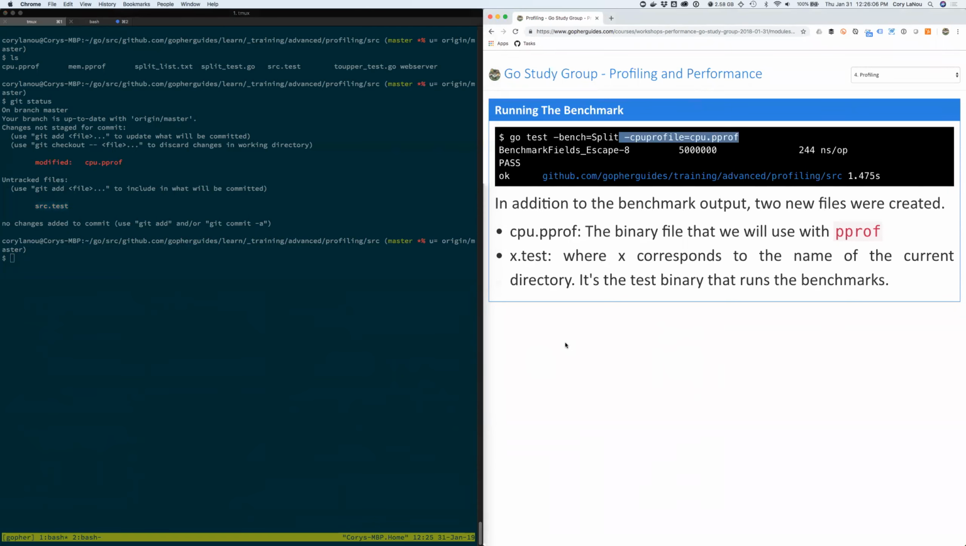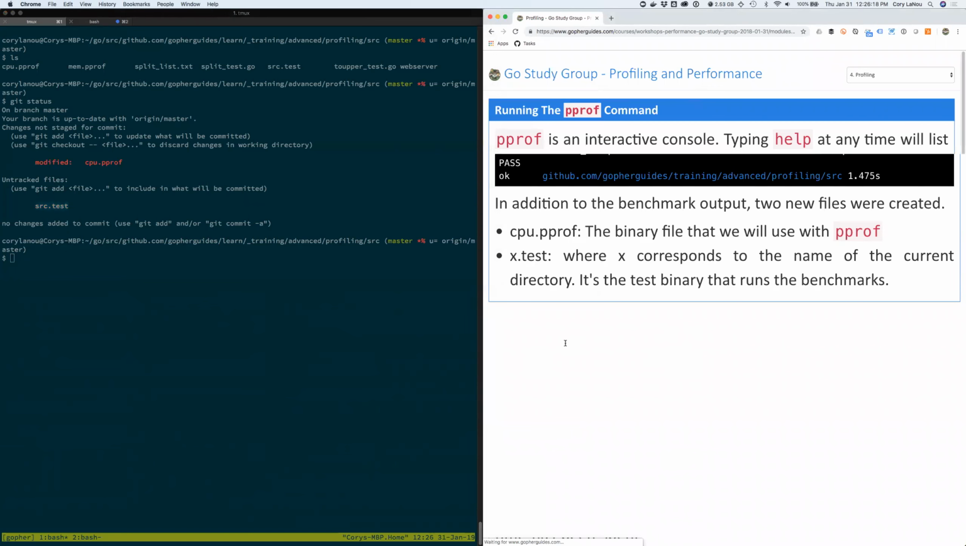So don't check that into your source code. You really don't need it. It's just junk when you're done. But just understand if you see that. If you're on Windows, you'll see, I think it's source.test.exe or something to that effect. So you'll see the binary on Windows as well. Okay, so at this point now we have that pprof, right?